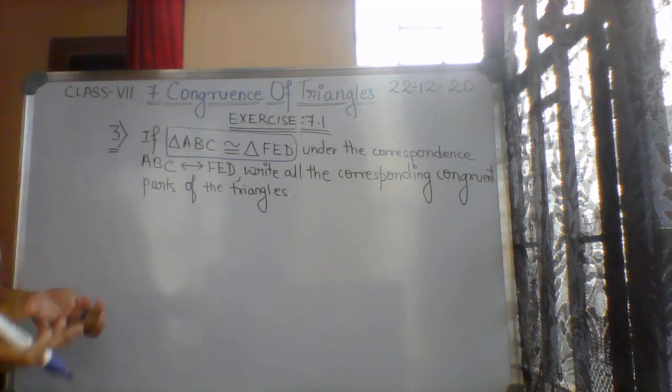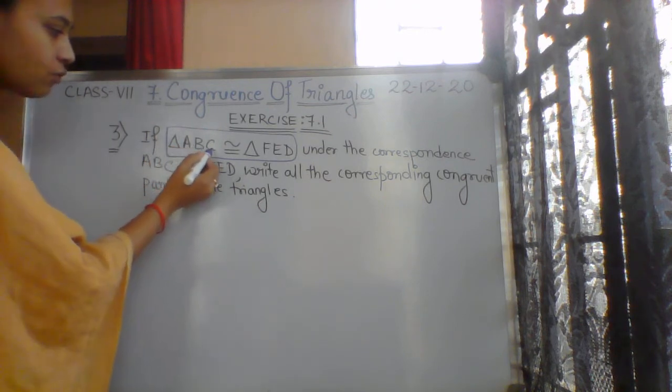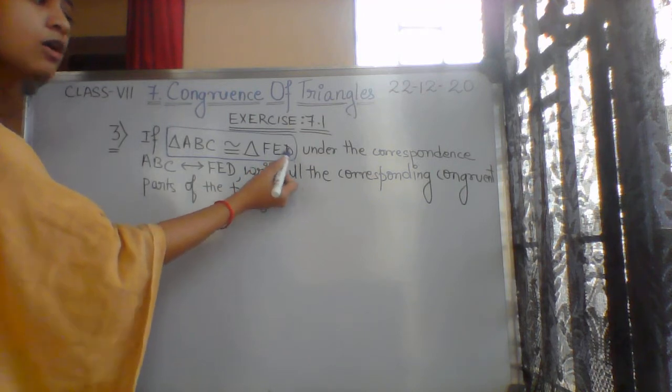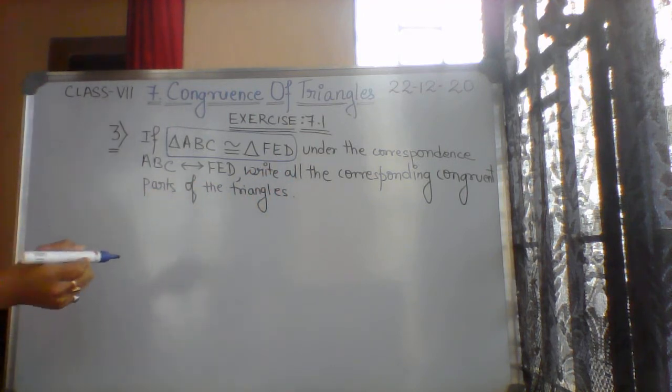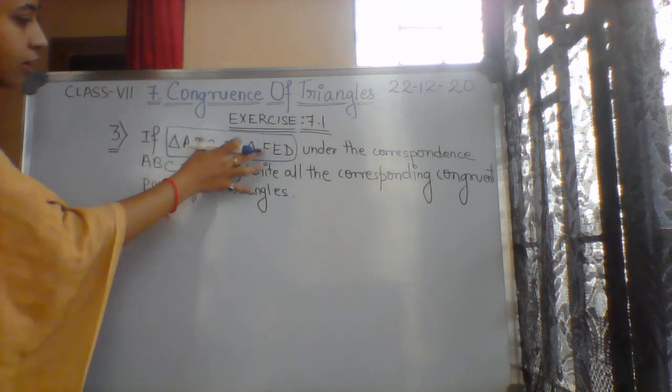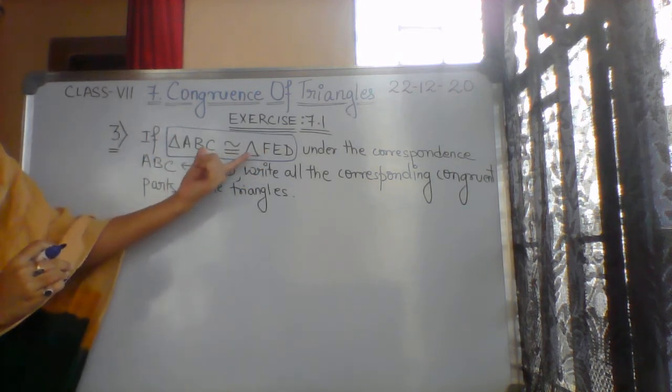Obviously we know if we have written ABC, it will always correspond to FED, not DEF. If it is already given that they are corresponding, in that manner only we have to write the congruency.